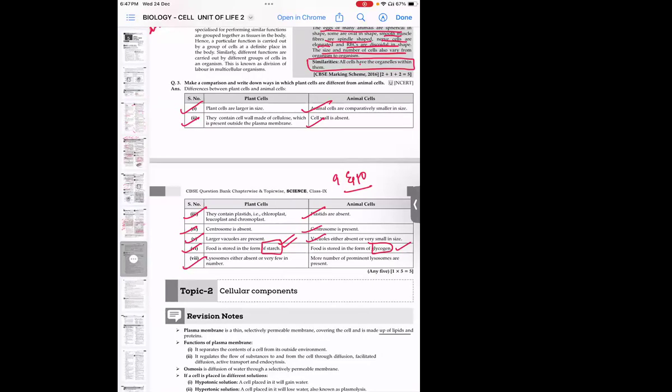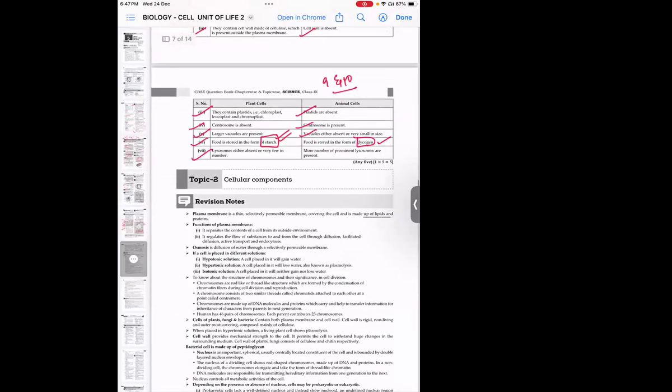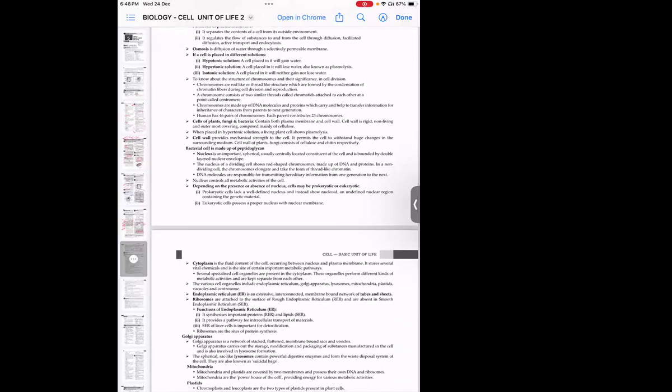So that is the portion we have completed till now. From the next class onwards, we will be discussing osmosis, the types of solution, then the cell organelles. What are the different types of cell organelles?